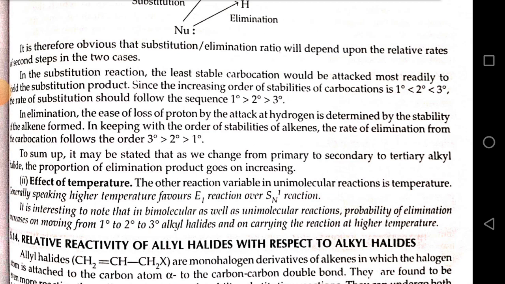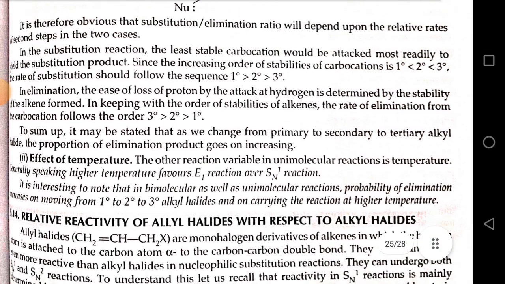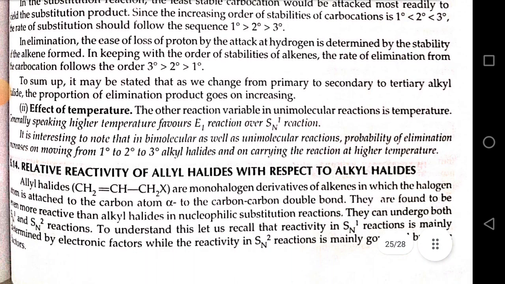Effect of temperature. The other reaction variable in unimolecular reactions is temperature. Generally speaking, higher temperature favors E1 reaction over SN1 reaction. It is interesting to note that in bimolecular as well as unimolecular reactions, the probability of elimination increases on moving from 1 degree to 2 degree to 3 degree alkyl halide and on carrying out the reaction at high temperature.